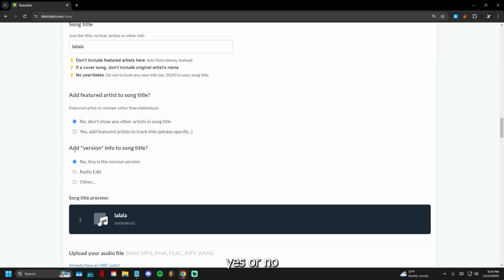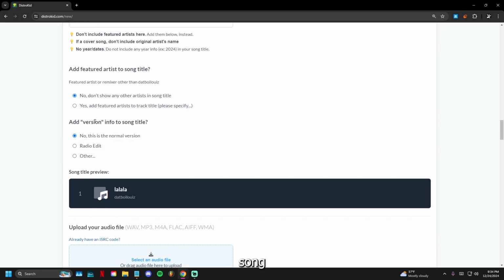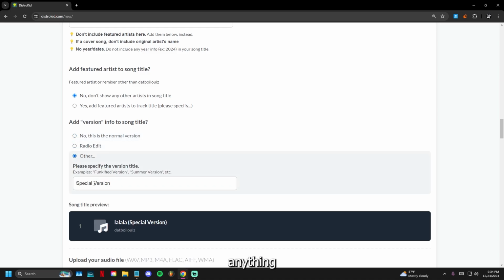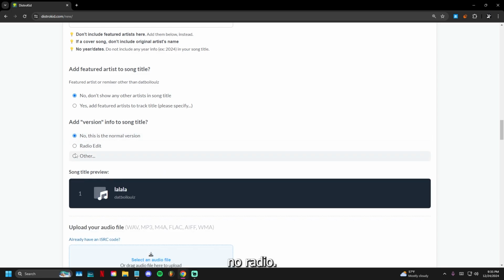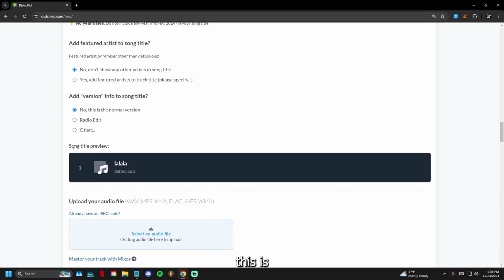So you click yes or no, and then add version info to song title. So if it's original, normal version, or is it the radio edit, or is it anything else? And then you can specify right here. Click no, radio edit or other, right? And then it's gonna give you a song preview, so how it's gonna look like on Spotify. Because I didn't add a cover art, nothing is appearing here. But if you did add your cover art, it would appear here. It will give you the song name and then your artist name right here.